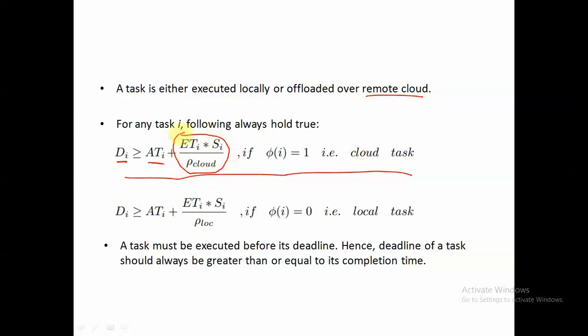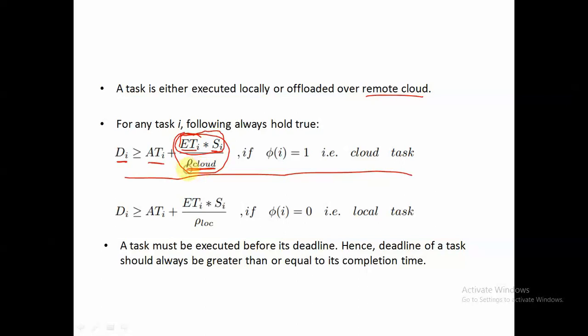It will indicate the overall execution time of this particular task I, where ET of I is the execution time for one unit of data multiplied by this size, which is the size of that task, which will give us the total execution time of the task, divided by rho cloud.